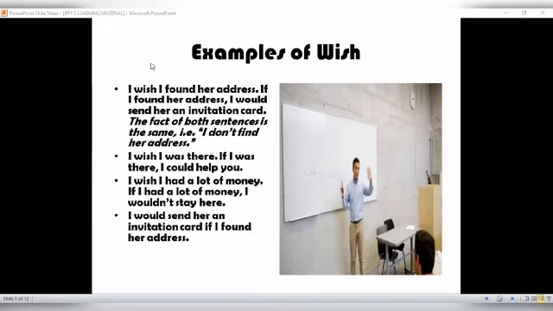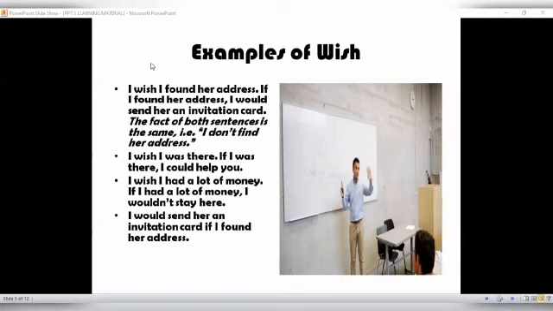Now, let's take a look at the fact of both sentences. The fact of both sentences is the same. I don't find her address. So the fact is I do not find the person's address.